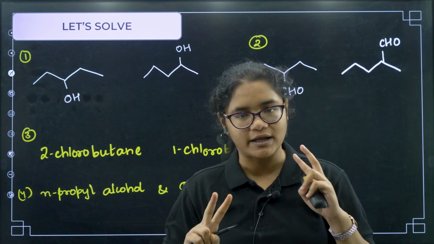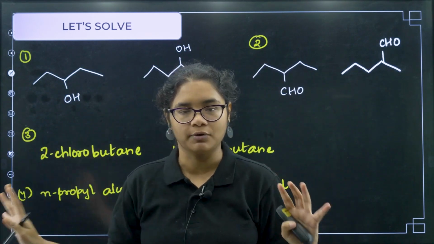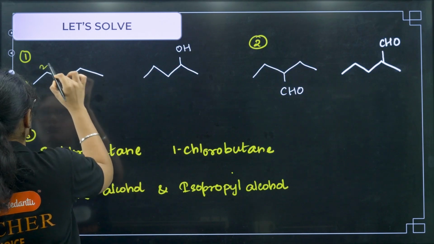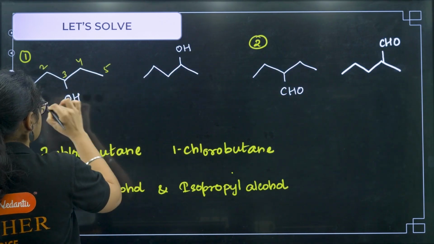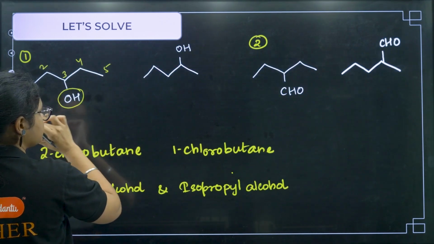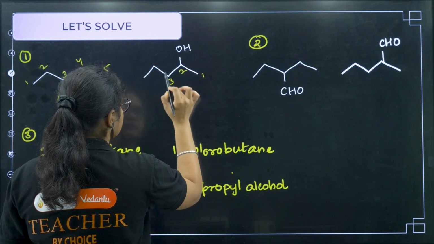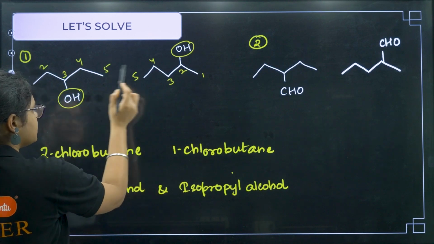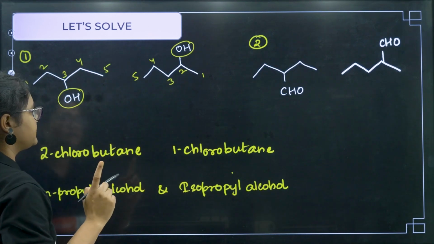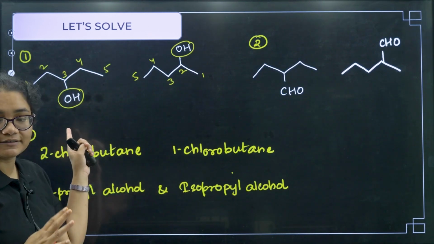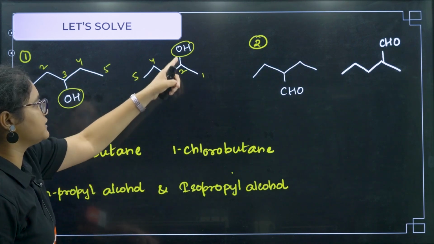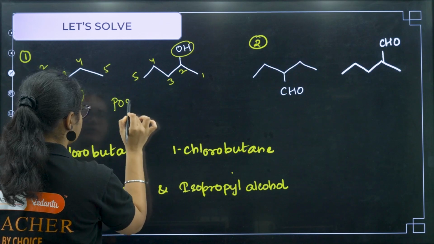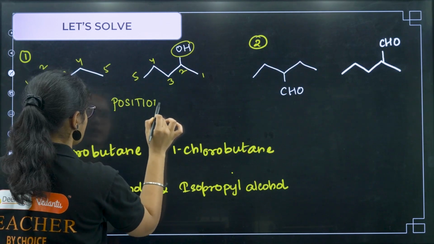Now we will tell whether a pair is position isomerism or chain isomerism. We have discussed 2 types of isomerism, and we'll do some questions from them. Let us see the first one. On the third carbon we have an OH group, and in the second one, on the second carbon, I have an OH group. So the OH group is present at 2 different positions. No doubt, these are position isomers.